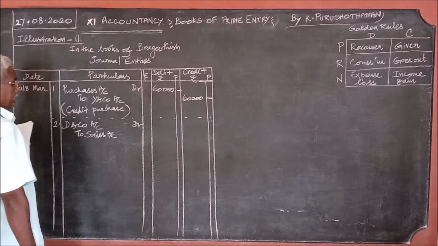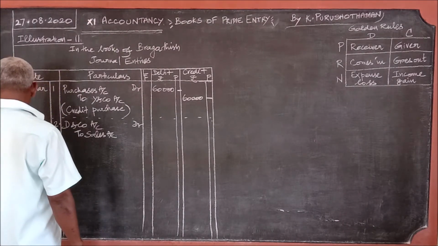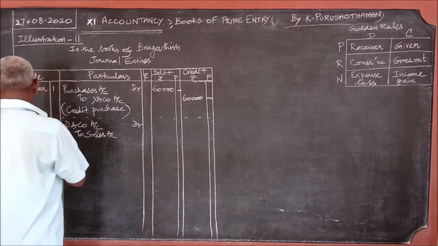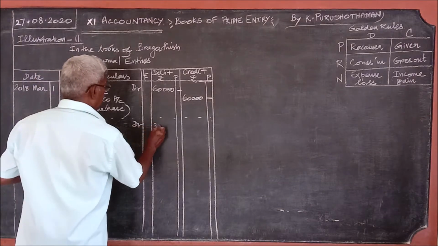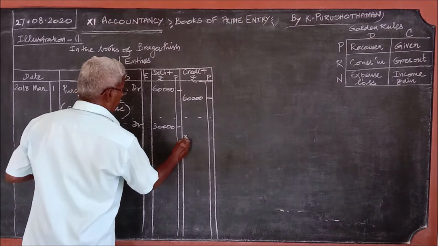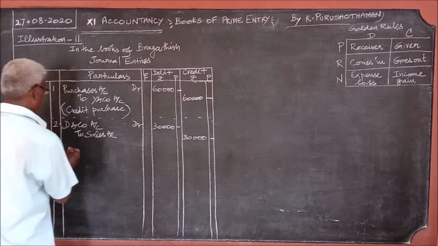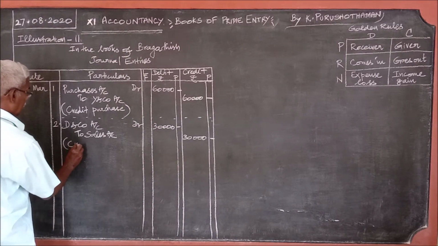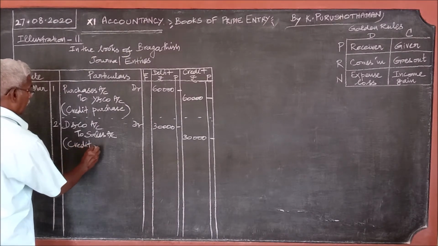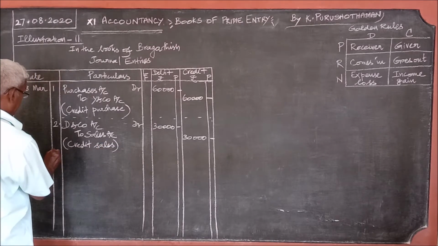So D and Co account debit to sales account, the amount is 30,000. That is credit sales.